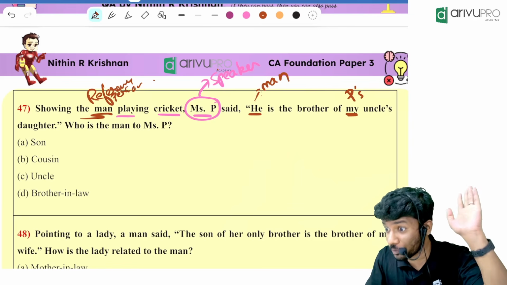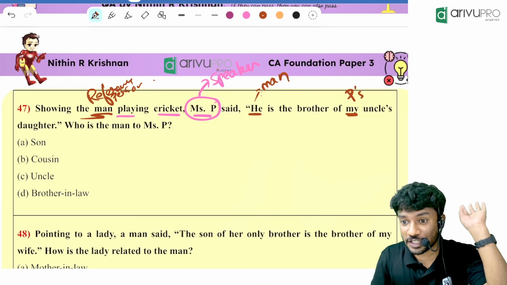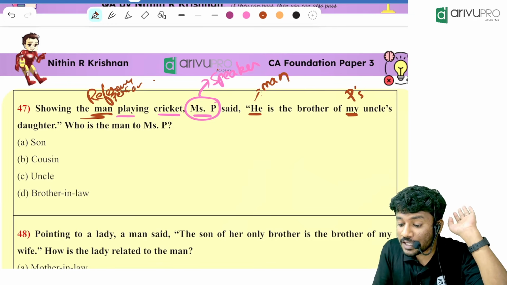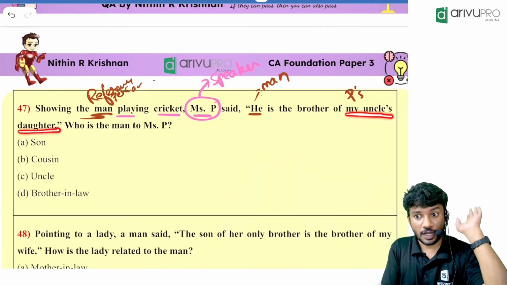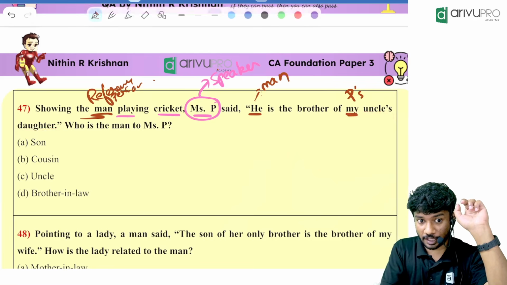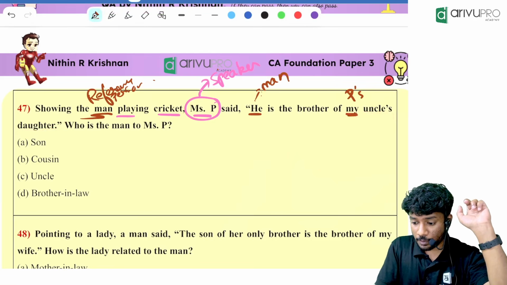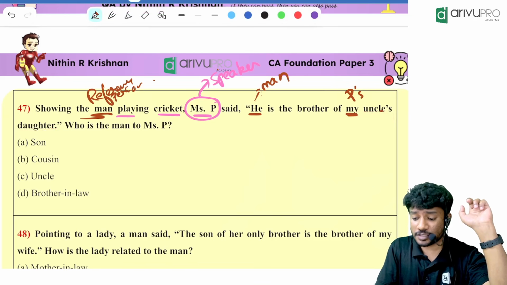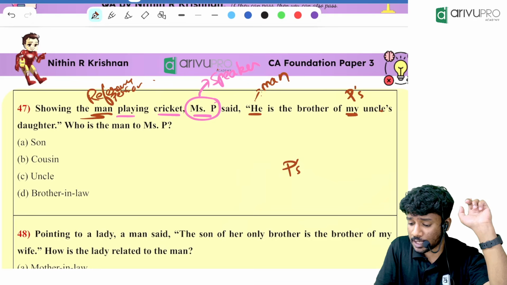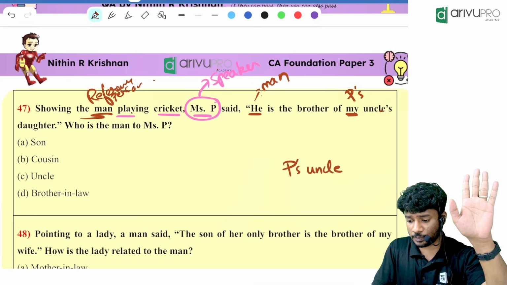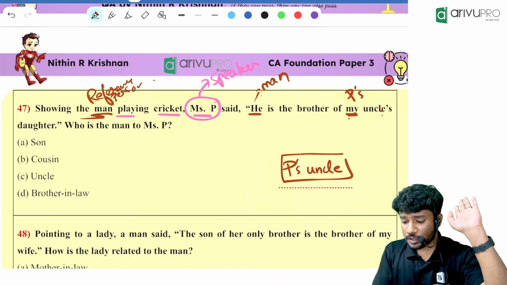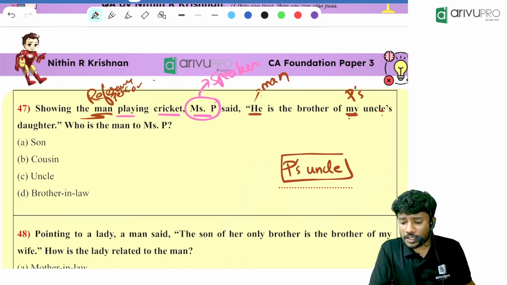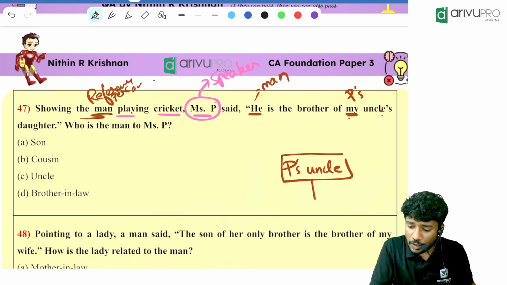How to solve this type of complicated relation? The easiest thing is, people, you can always read from the speaker's point of view. My uncle's daughter. I'll show you the approach. Listen to it very carefully. P is there, right? P's uncle is there. My uncle's. That means P's uncle. I am randomly putting P's uncle over here. Everyone, is it clear? P's uncle, male or female? Male. P's uncle's daughter. P's uncle's daughter means what? P's uncle is having a daughter.